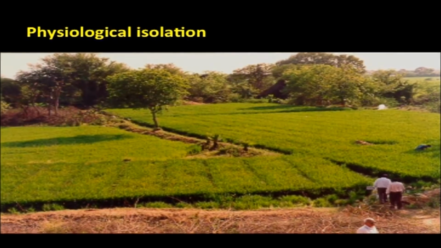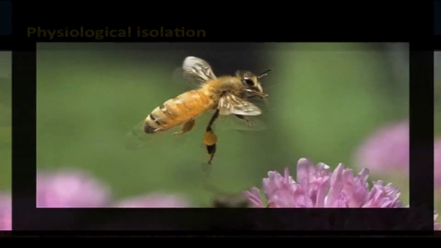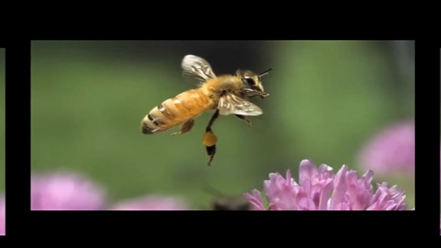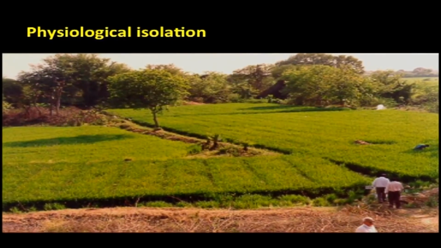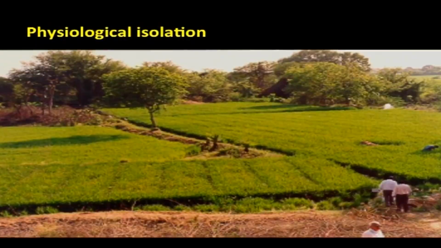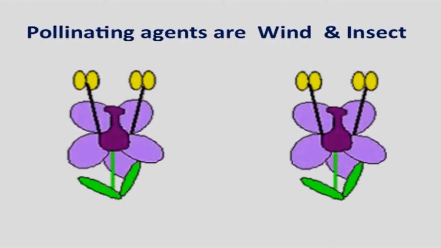Factors influencing isolation distance. First one is pollination behavior of the crop. Already I have told that self-pollinated crops require less isolation distance, that is 3 meters to 50 meters. Often cross-pollinated crops require 100 to 400 meters. Cross-pollinated crops require 800 to 1600 meters. Then pollinating agents. The pollinating agents are wind and insects.